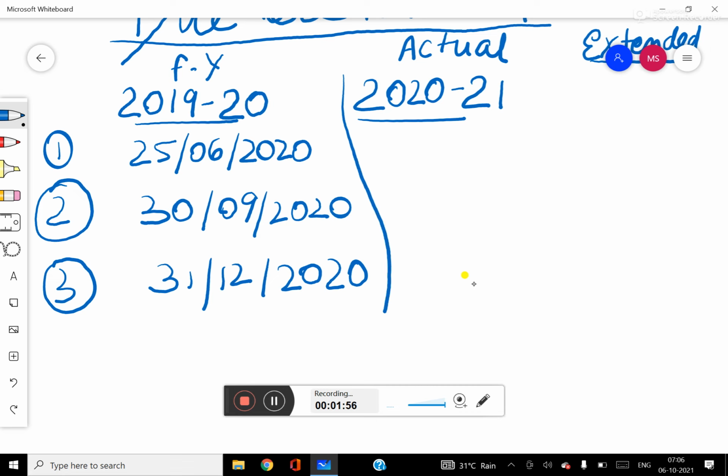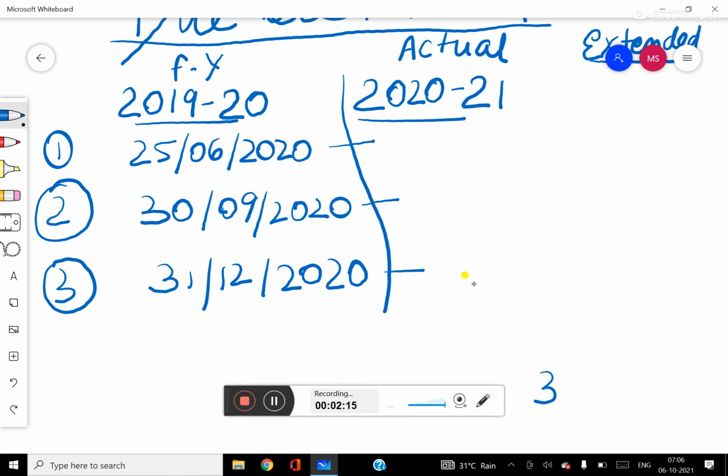Now we have to compute the actual due date on which the AGM is supposed to be held. As per section 96 subsection 1, the AGM is required to be held within 6 months from the end of the financial year.